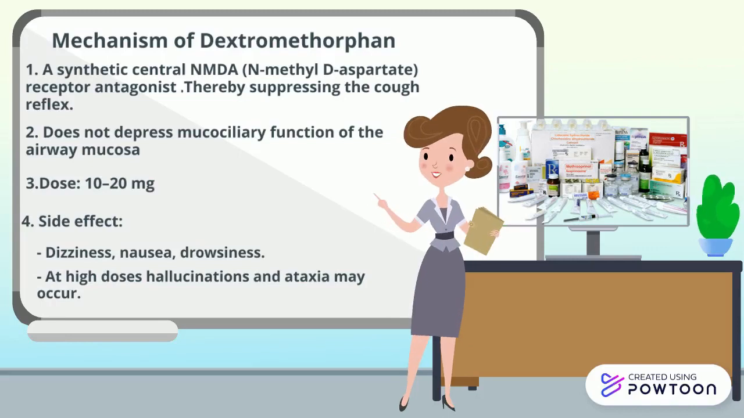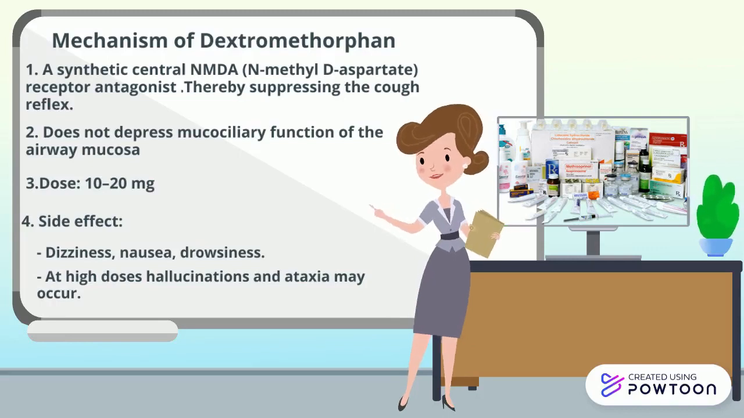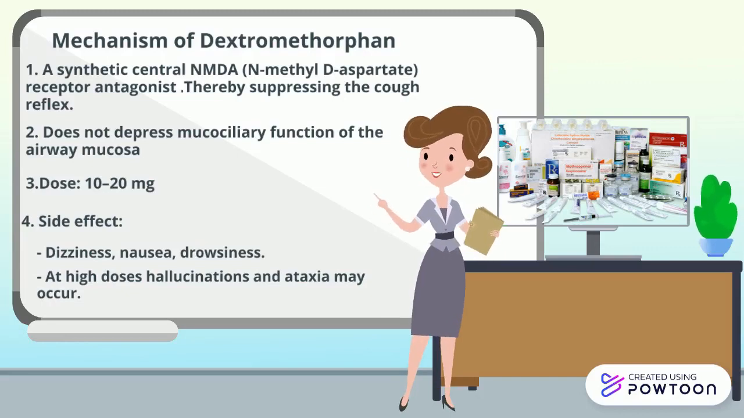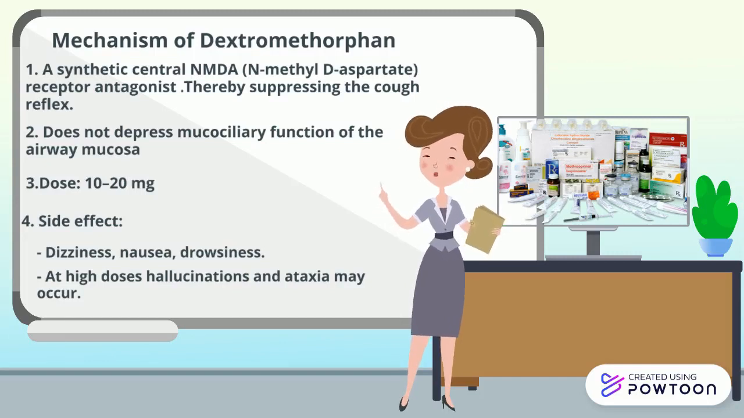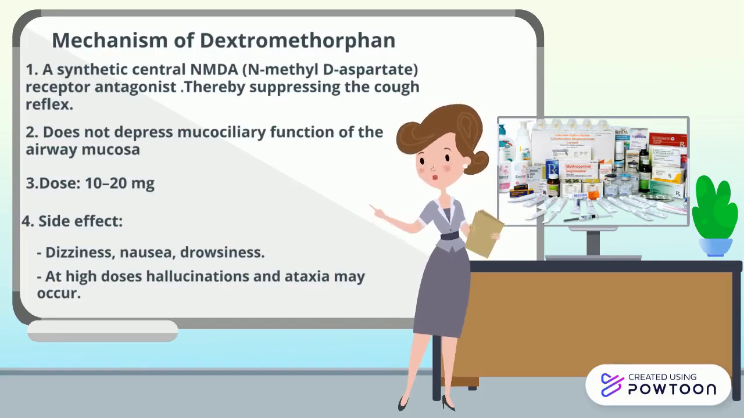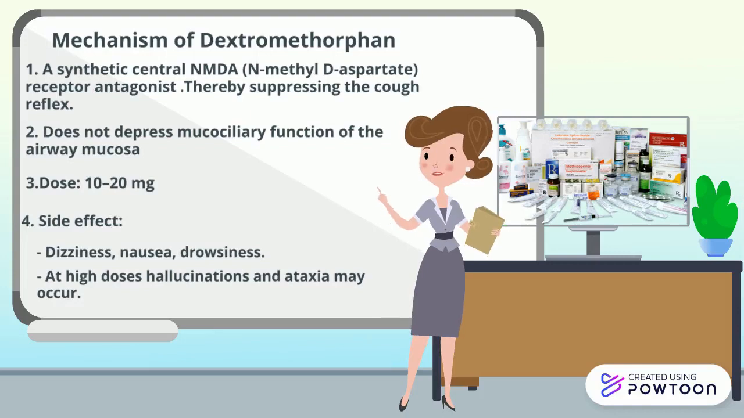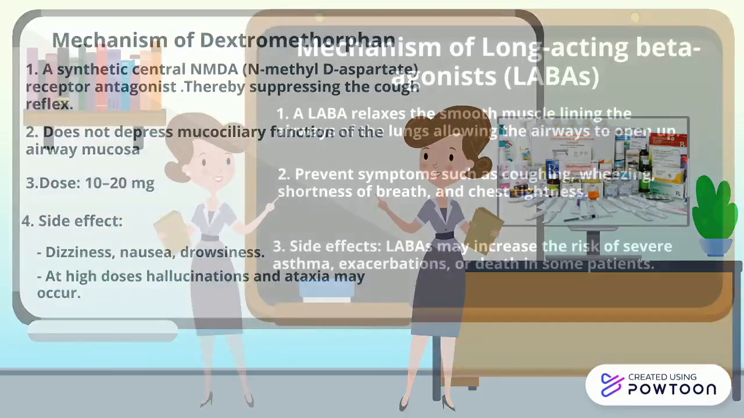Mechanism of dextromethorphan: a synthetic central NMDA receptor antagonist, thereby suppressing the cough reflex. It does not depress medullary function of the airway mucosa. The dosage prescribed is between 10 to 20 mg. The side effects of dextromethorphan are dizziness, nausea, drowsiness. At high doses, hallucination and ataxia may occur.